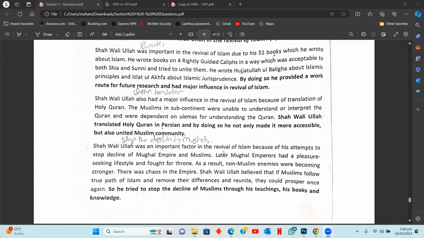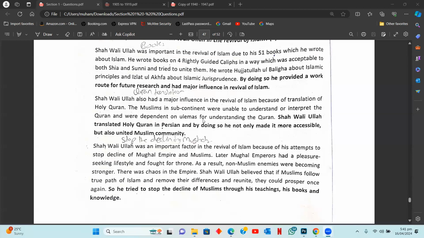You just talk about the efforts, because obviously the Mughal Empire did decline at the end, right? But you're going to be talking about the efforts Shah Waliullah made, and the efforts made by him were a factor that added to his success as a religious scholar, the importance of him as a religious scholar, right? So this is how you'll be writing three reasons for Shah Waliullah.